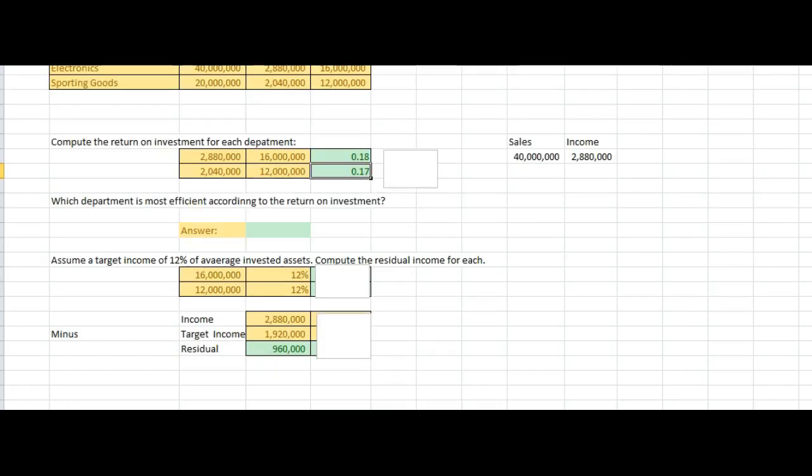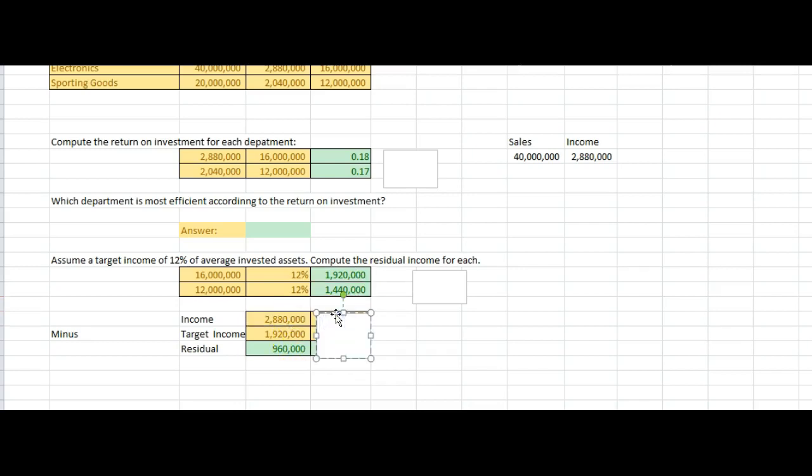And let's assume that they have a target income of $12,000. And they need at least a 12% return on the assets. So if I multiply that times 12%, I find out I need to have 1,920,000 and 1,420,000. So what is my income here?